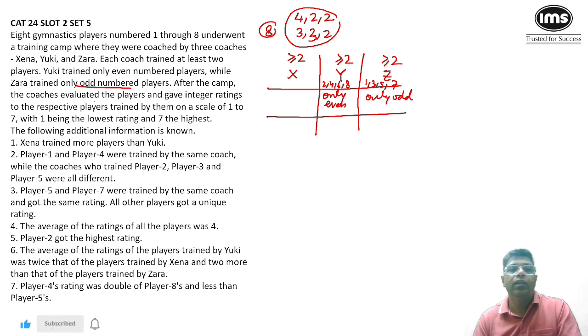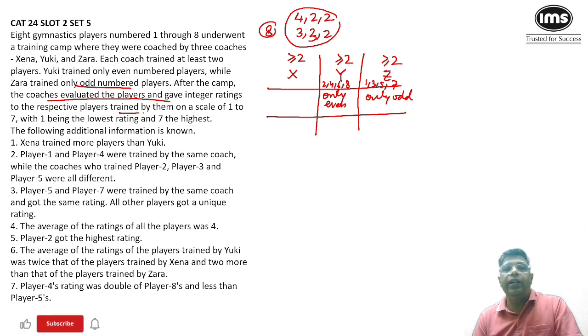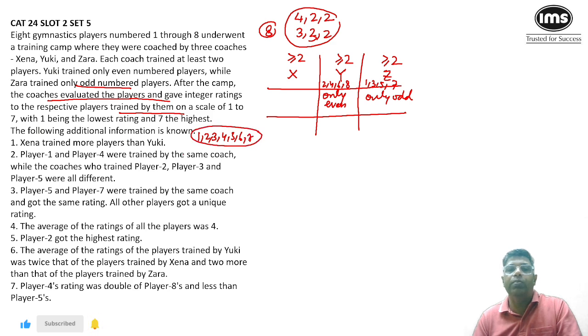Let's go further. After the camp, the coaches evaluated the players and gave them an integer rating, to the respective players trained by them, on a scale of 1 to 7. So after coaching, these players were given a rating from 1 to 7. Maybe somebody would get a rating of 1, somebody would get 3, 4, 5, 6, 7. These 7 different integer values are possible. And 1 is lowest and 7 highest.